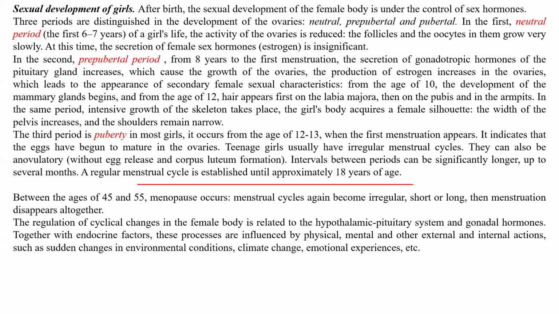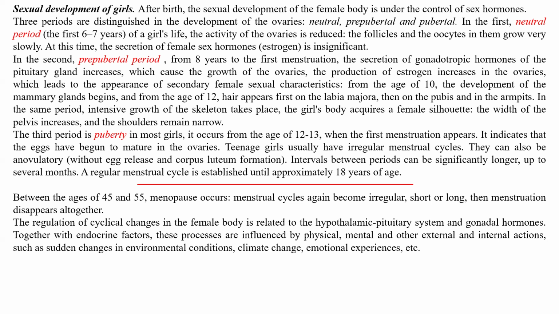We can divide the sexual development of girls into three periods: neutral, pre-pubertal and pubertal. In the neutral period, we do not have production of sex hormones. In the pre-pubertal period, it starts releasing some hormones, but at this time intensive growth of the skeleton takes place. Puberty is from 12-13 years old.